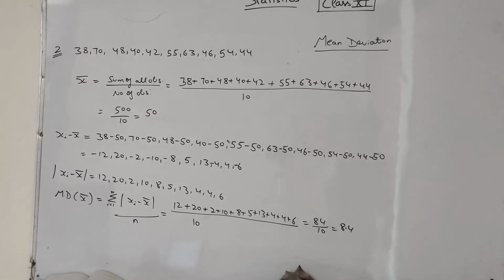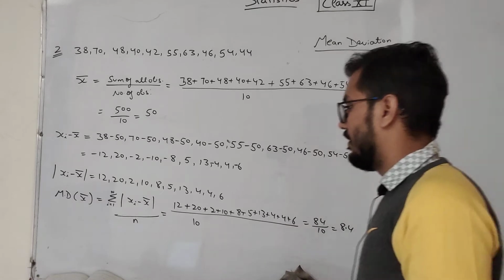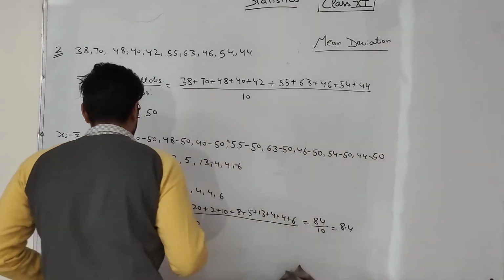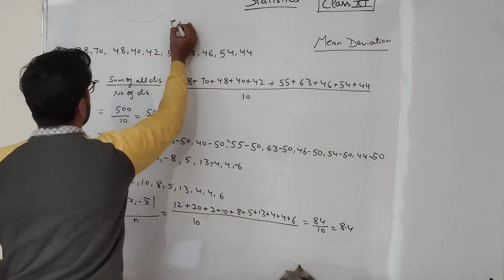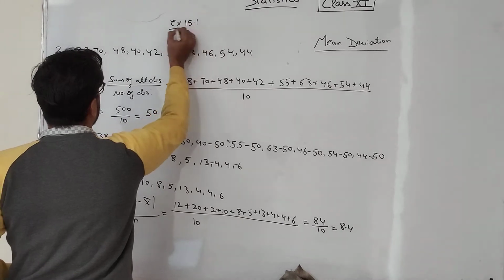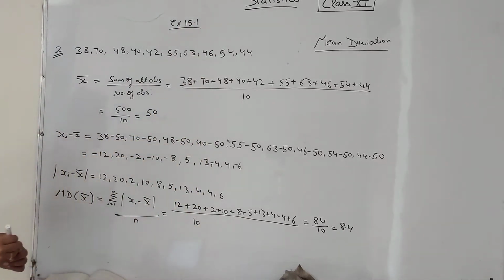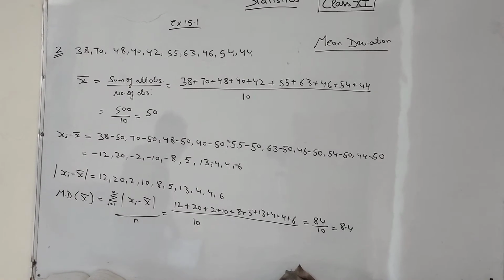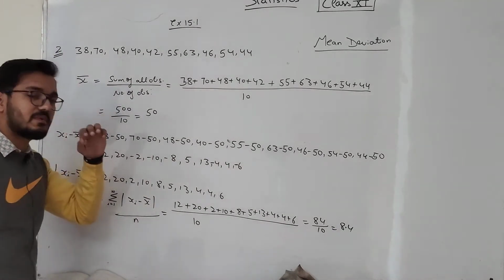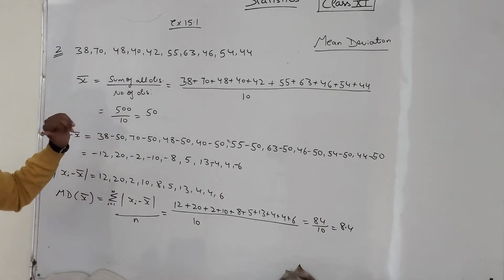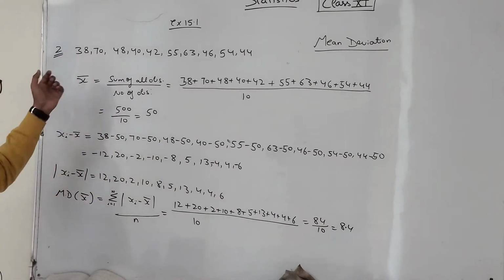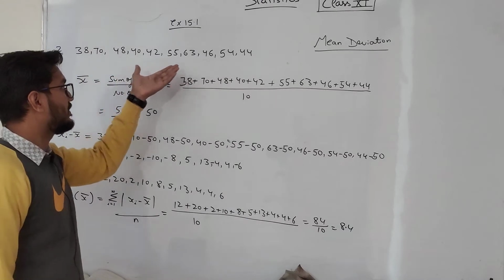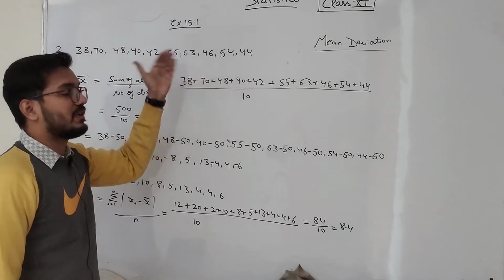Now let us understand this with the help of this question. Question number second of exercise 15.1. Question number first you have to do yourself. Try to understand this question number second and then try to do question number first with the help of it. In question number second we are provided with certain values, right?